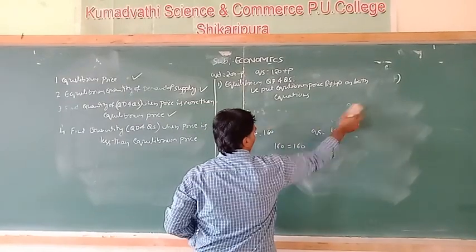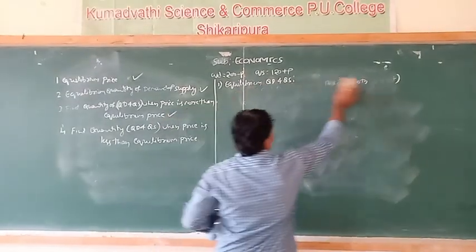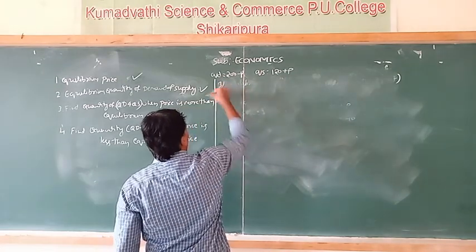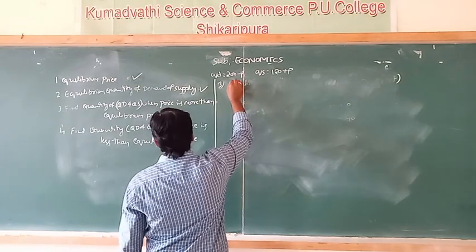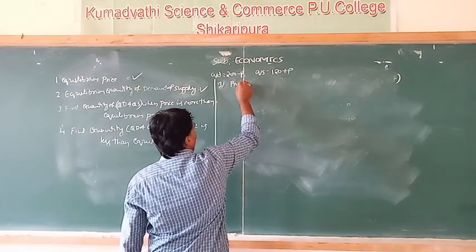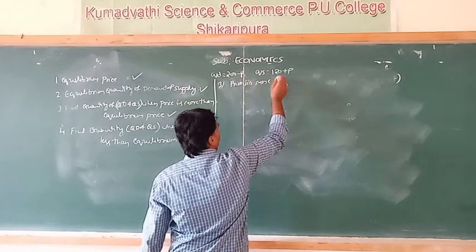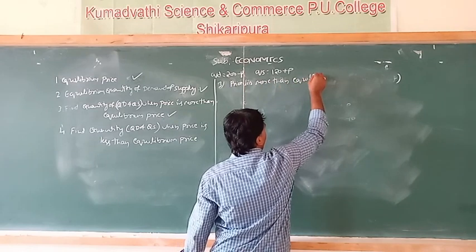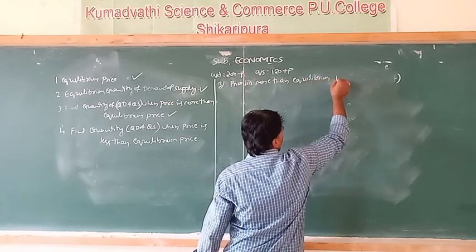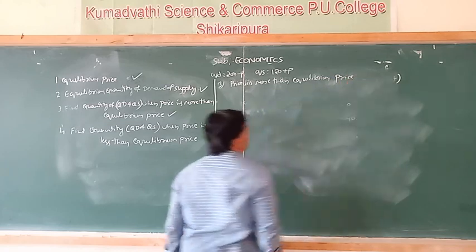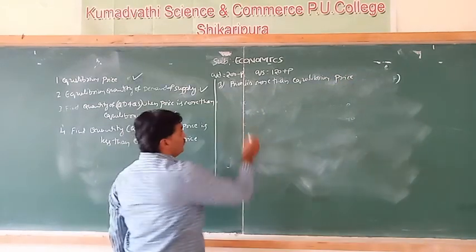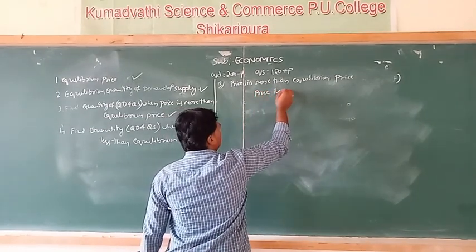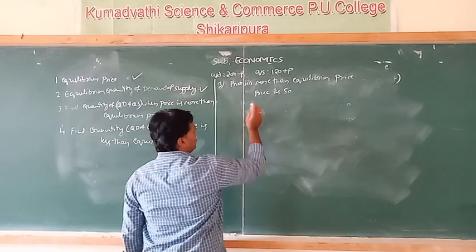We know that equilibrium price is rupees 40, so we assume that the price is rupees 50.